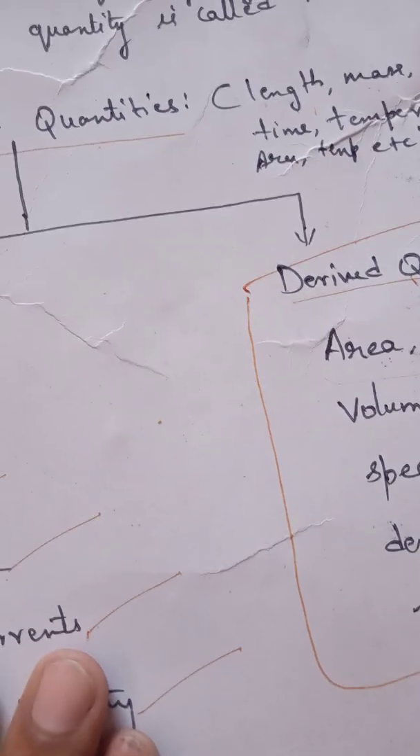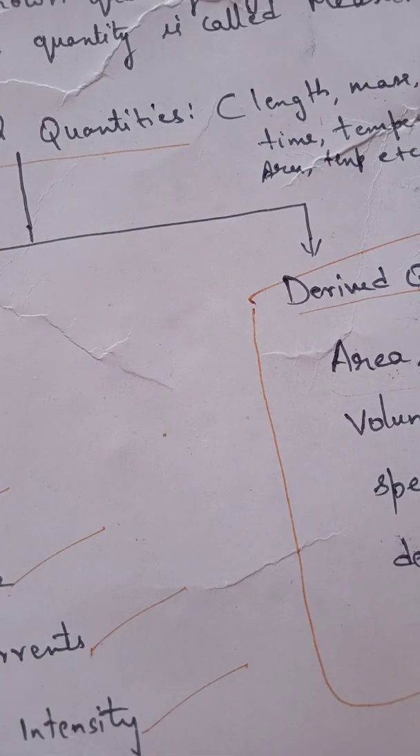So students, today we have studied measurement, physical quantities, fundamental quantities, and derived quantities. So students, learn the definitions of measurement, physical quantities, derived quantities, and fundamental quantities, and write them down in your copy.